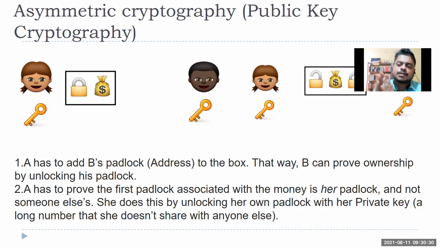Now what happens in public key cryptography? You have a private key. That private key will help you to generate many public keys, right? Then that public key encrypts the message, right? So let me show you through an example, then we'll come back to the slide part. I think I had given you the link in the earlier class. Please open that.